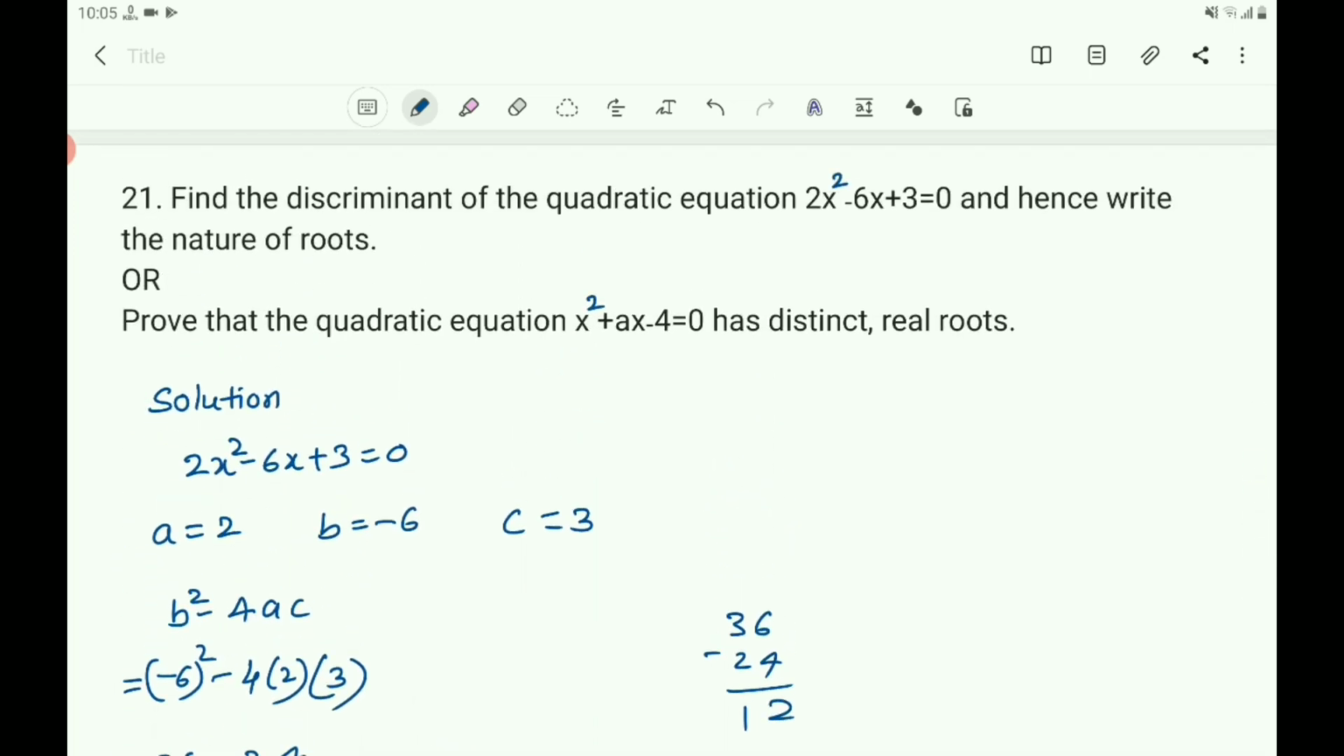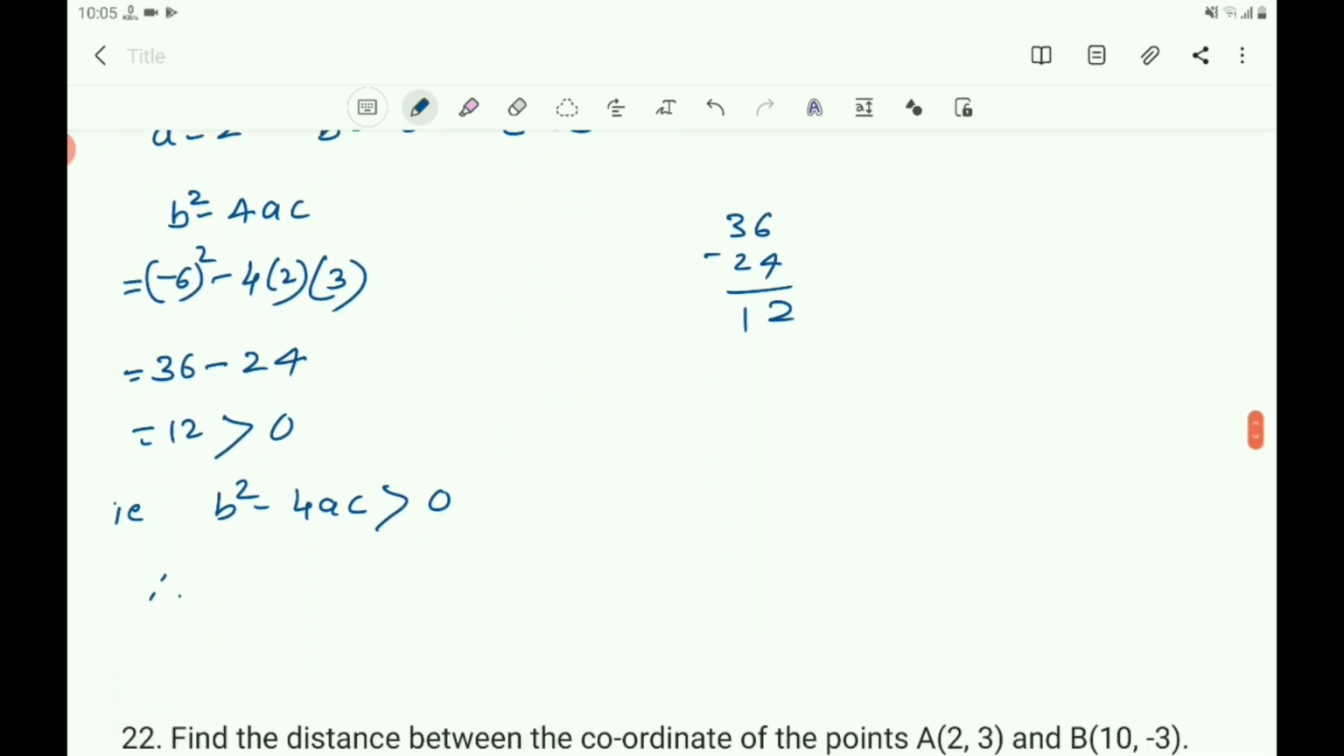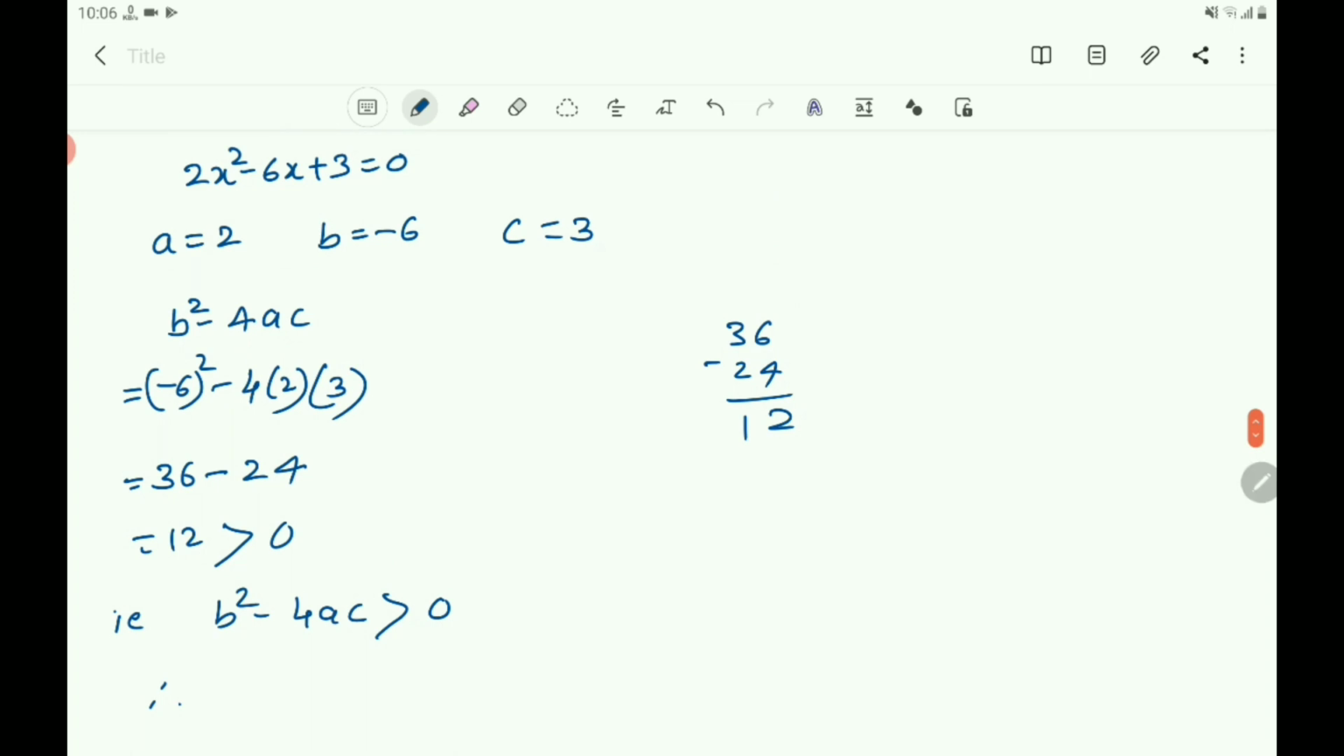Here the nature of the roots depends upon the value of the discriminant b square minus 4ac. If b square minus 4ac is equal to 0, then the roots are real and equal. If b square minus 4ac is greater than 0, then the roots are real and distinct. If b square minus 4ac is less than 0, then the roots are not real. The real root will not exist there, so they are imaginary roots. So here what you have to write? Therefore roots are real and distinct.